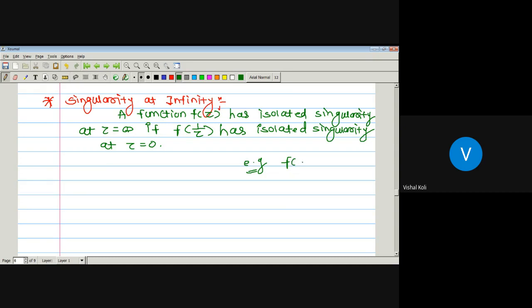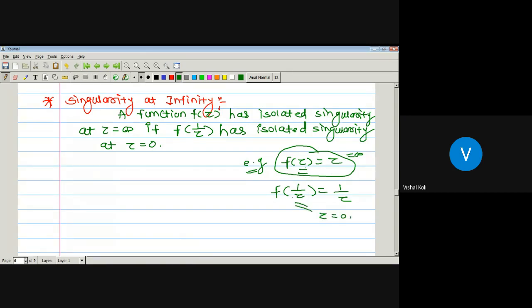Take f of z equal to z, then f of 1 by z will be 1 by z. So this function f of z has an isolated singularity at z equal to infinity if and only if this one has an isolated singularity at z equal to 0.